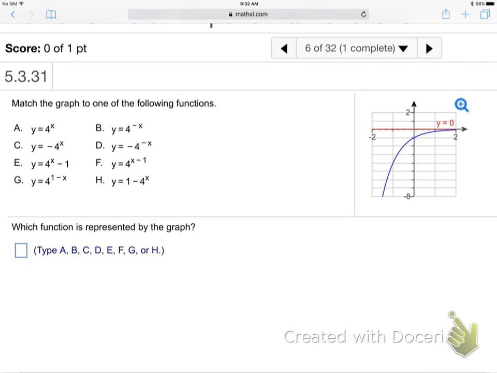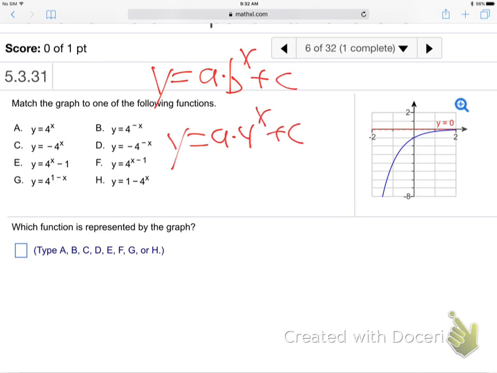The base is clearly 4, huh? They all have 4 as their base, so you can just throw that in for b. So write the general form: y equals a times b to the x plus c. You know the base is 4 because they've all got a 4, so just throw that in right away. So you just have to find the a and the c now. And maybe there are negatives in different places. See what you can do.